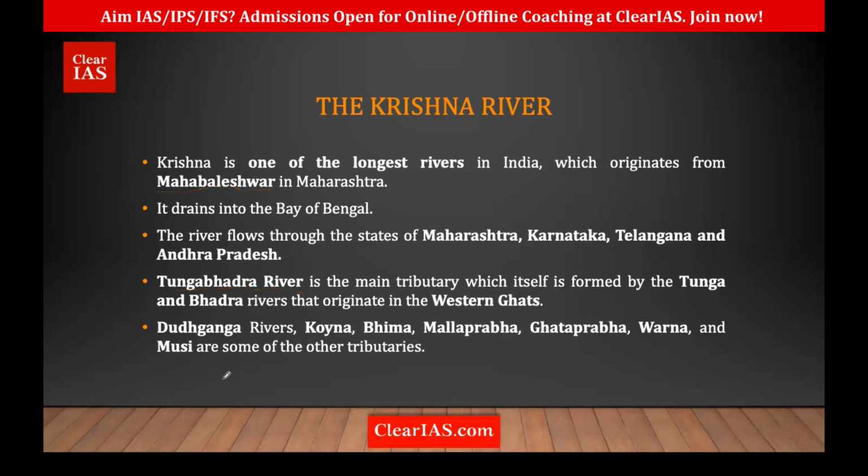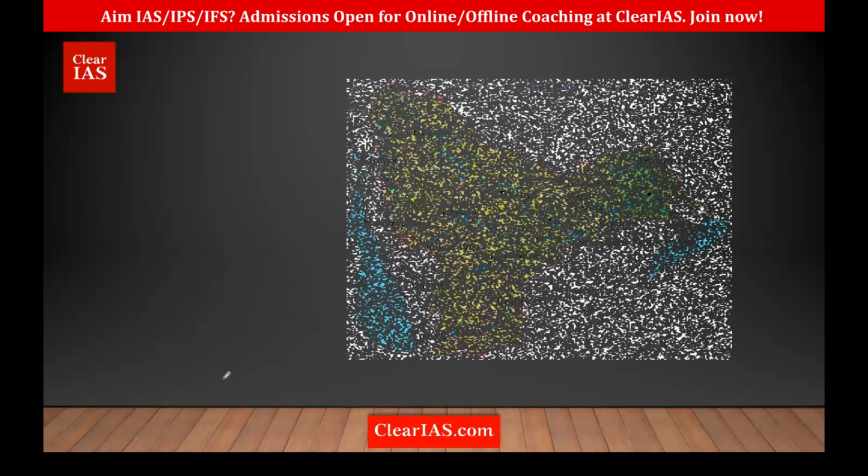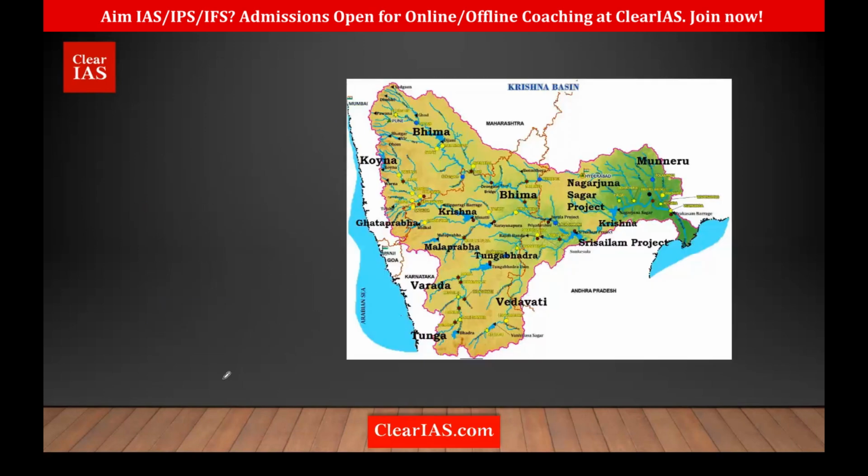Let's see a figure with regard to that. This is the basin of Krishna. It is so big, draining almost all of South India. You can see the Bhima here, which joins the Krishna, going like this. We have the Koyna here, Bhima here, this is the Ghataprabha, and this is the Malaprabha.